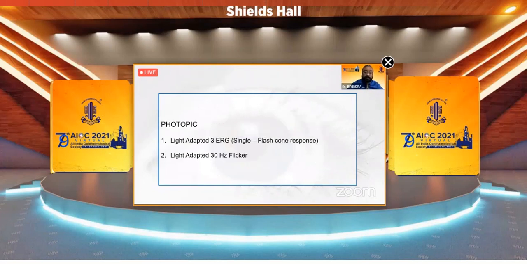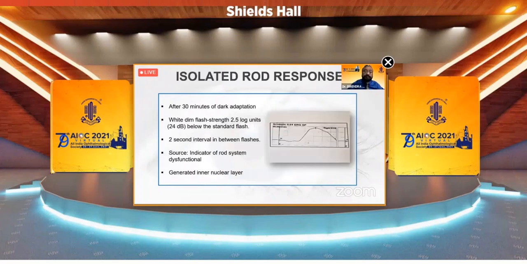Then after the light adaptation, there is the flash cone response, that is just one flash and you record the ERG. And then you have one light adapted 30 hertz flicker, that is, it flickers 30 times a second. So why is this 30 times more important? Because the rods can regenerate if you stimulate 20 times per second, and you will get the rod response. But if you give 30 hertz, that is 30 times a second, the rods are not able to regenerate and you just get the cone response only.